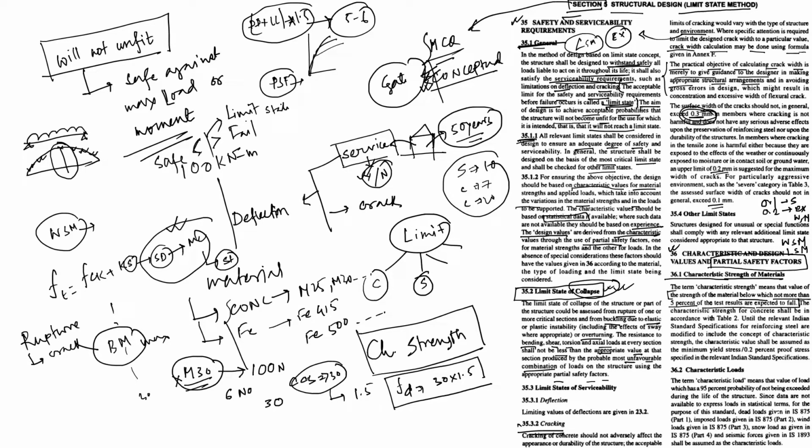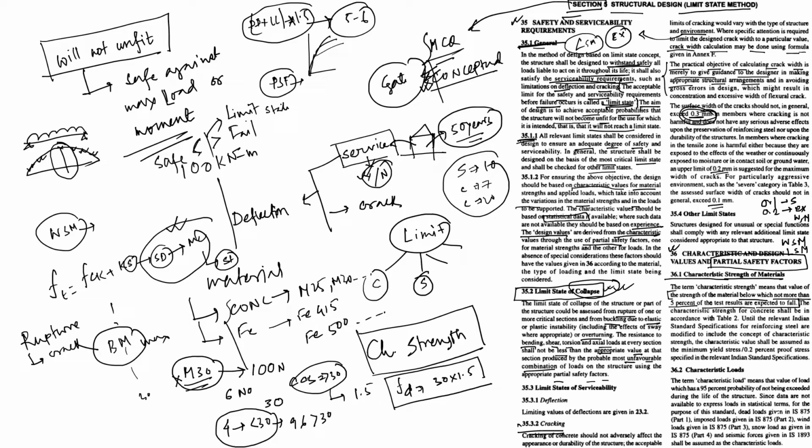But if 4 are less than 30, that means 96 are more than 30, so below 5% less than 30 is acceptable. That is why they wrote there, the strength of material below which not more than 5% of test results are expected to fall. I hope that is clear.